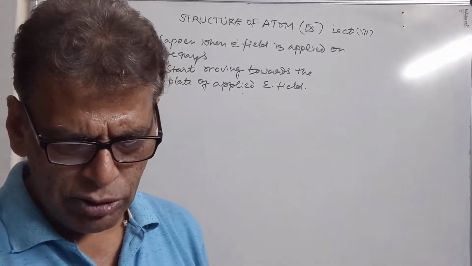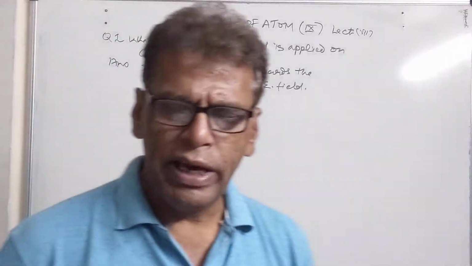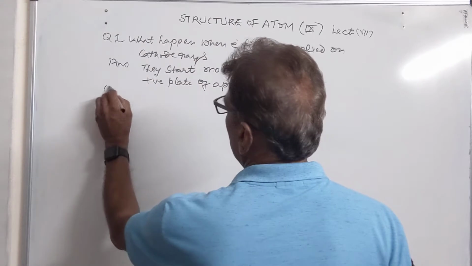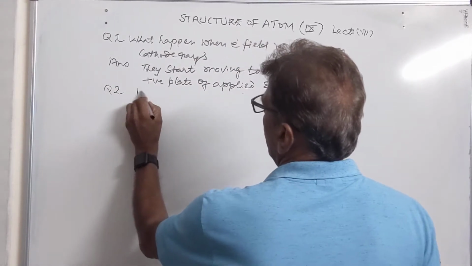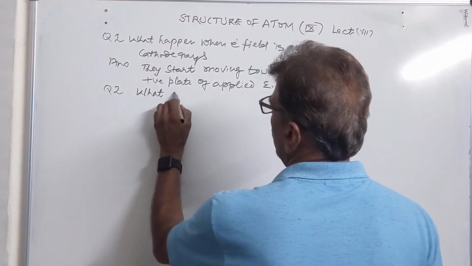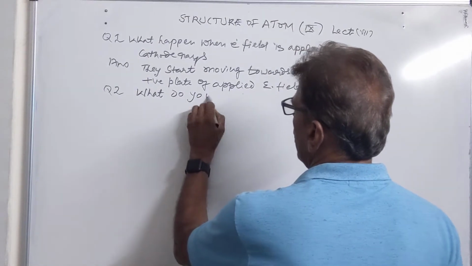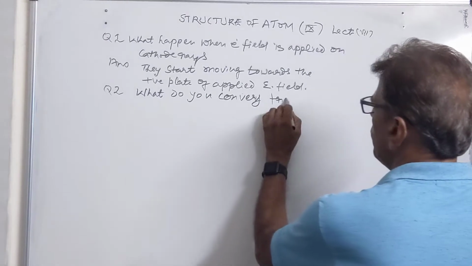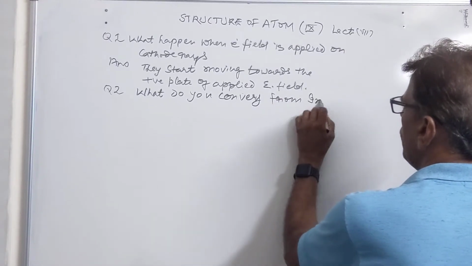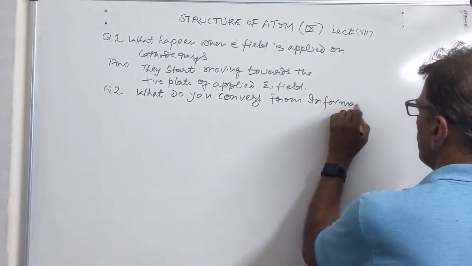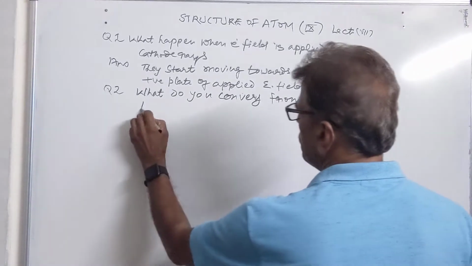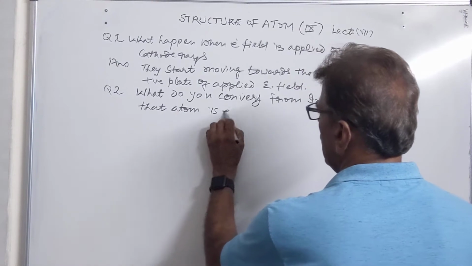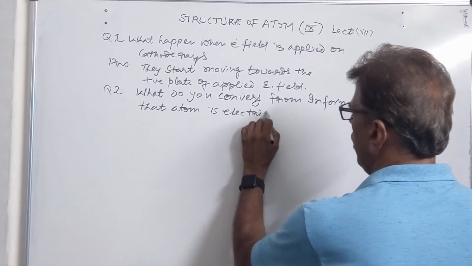Then we have the next question. What do you convey from the information that atom is electrically neutral?